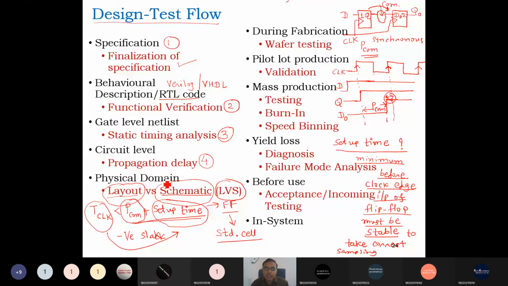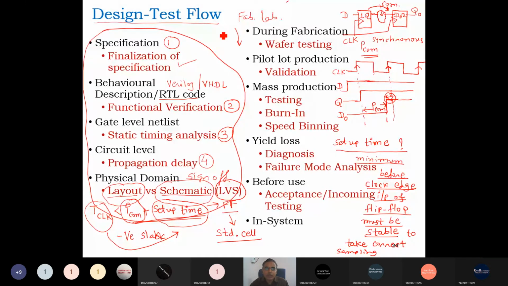Once layout versus schematic is satisfied, it is called the final verification stage, or also a sign off. So once sign off is complete, right? This is sign off. So these are the tasks mostly done in the VLSI domain. The rest of the tasks are the fabrication tasks. They are done automatically at the fab labs. It is done at the fab lab.